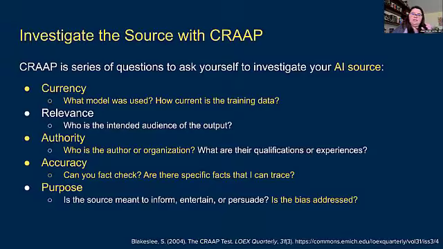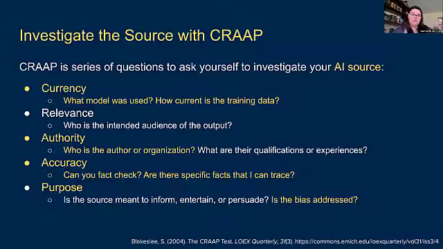So thinking about this with AI as the source, with the currency, what model are you using? And how current is that training data? Okay. And then we can talk about who the authority is. Who's creating this AI, right? Is it from a for-profit company? Do we know who's behind it?